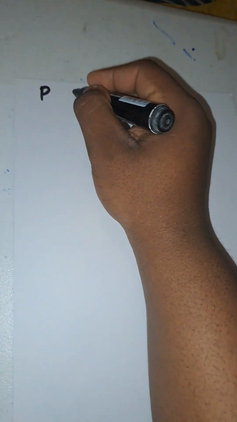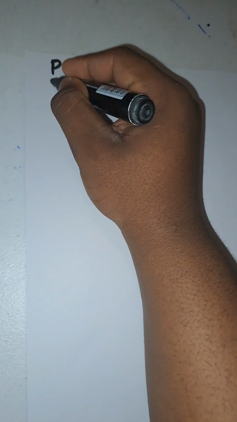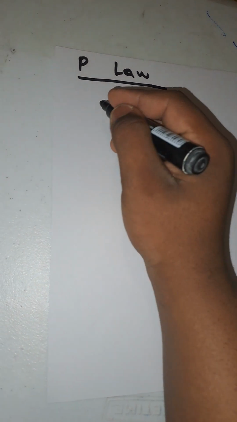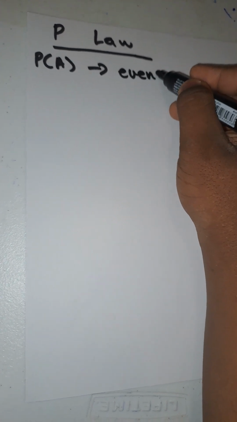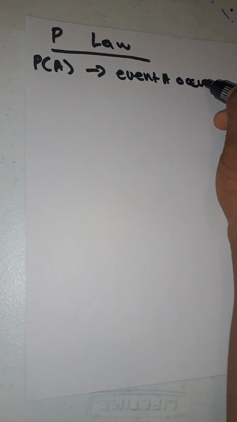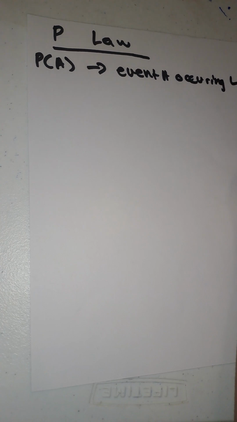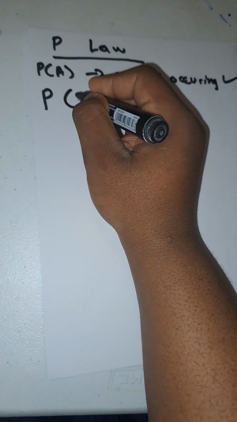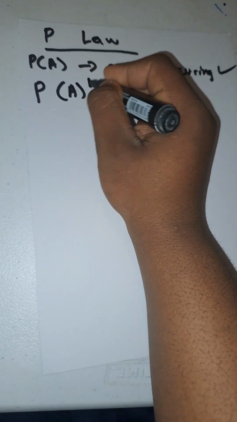So now you're in the probability law. There are a few concepts that I want you to know. This is just introduction. So now I told you, if they say probability of A, this is what? The probability of event A occurring. Now this one, P, and then you'll have your A here with a bar, something like this.